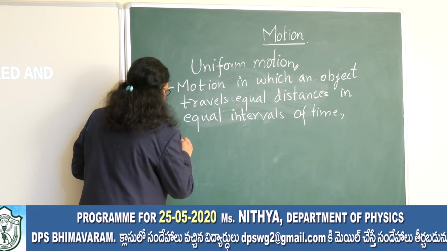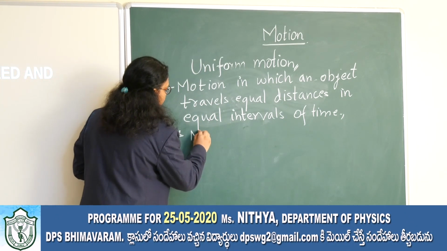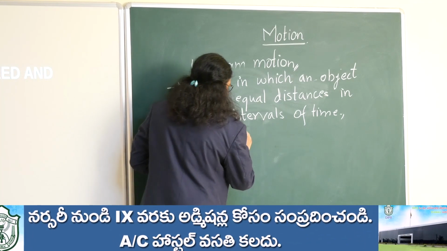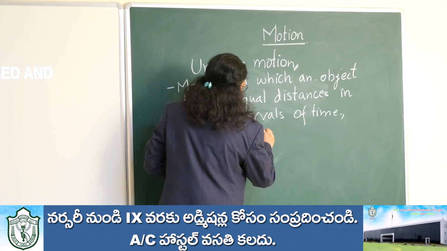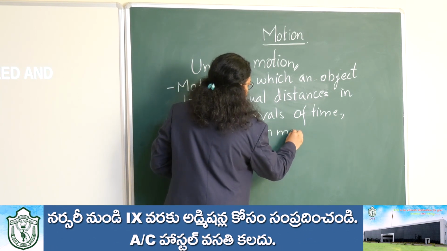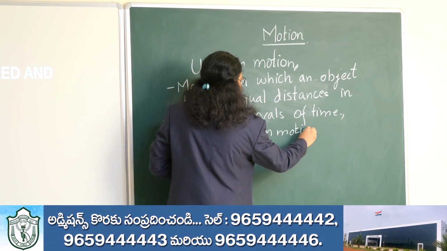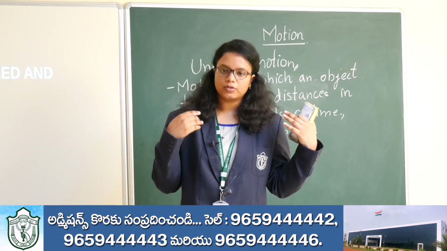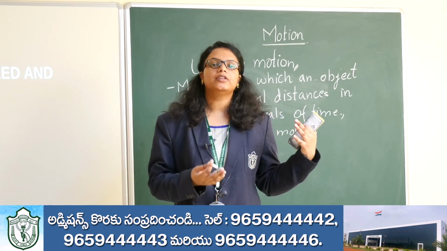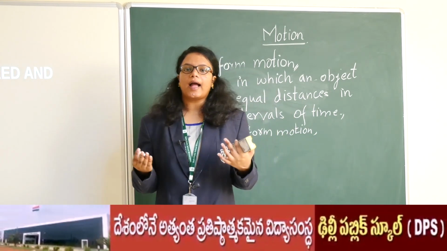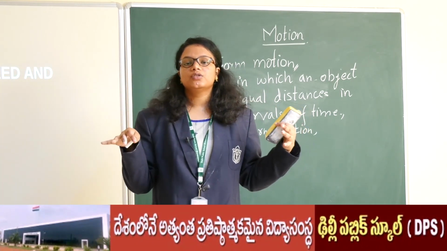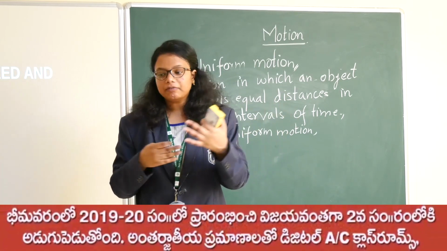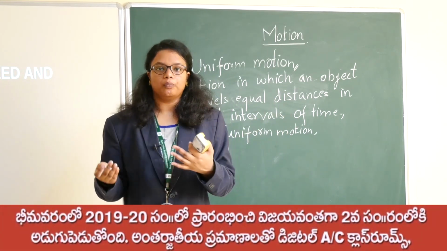Next comes non-uniform motion. It's very clear, non-uniform means which is not uniform. But what is the definition? Now suppose I am moving from here to some place and I have travelled 2 meters. After going there, I see that there is a lot of crowd. So what actually happens to my motion? Will I be faster or slower? We know that when we are moving in a crowd, we become slow, right?